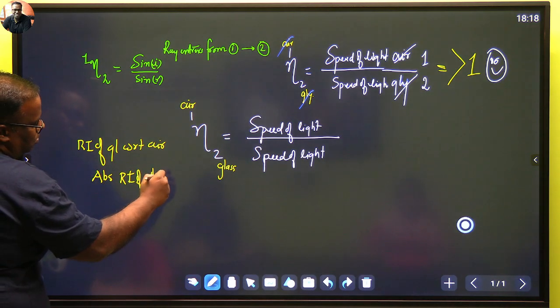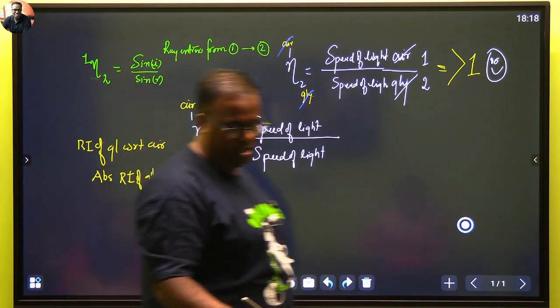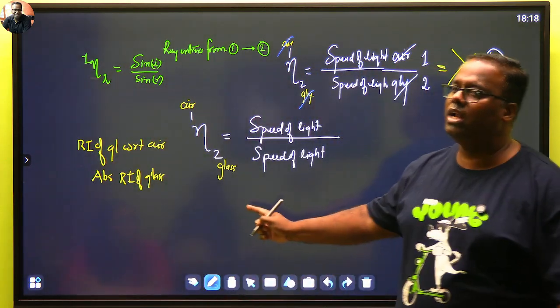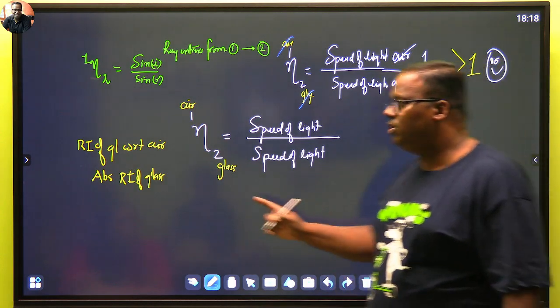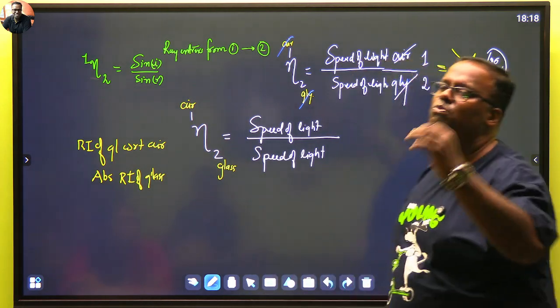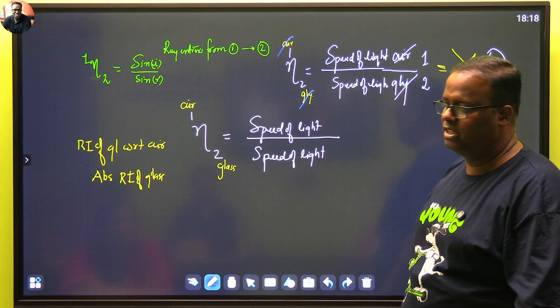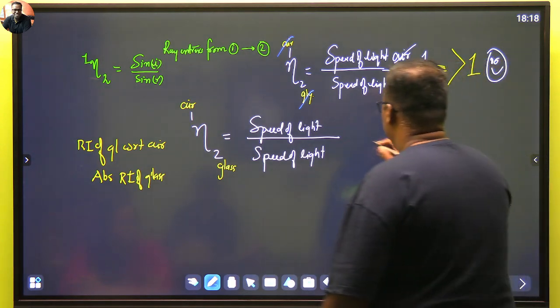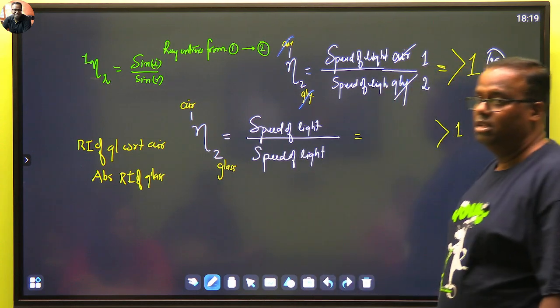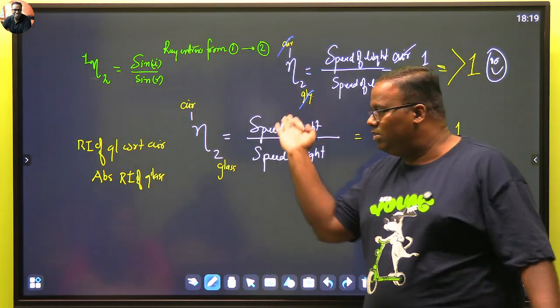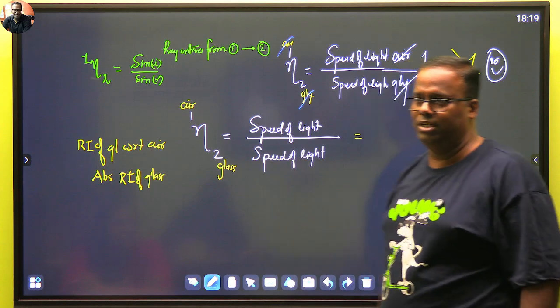Yes or no? Absolute refractive index of glass I am measuring, right? If I am measuring absolute refractive index of glass, my value has to be more than 1 because glass is denser than air. That means this value that I get has to be greater than 1. The value becomes greater than 1 only when the numerator is bigger than the denominator.